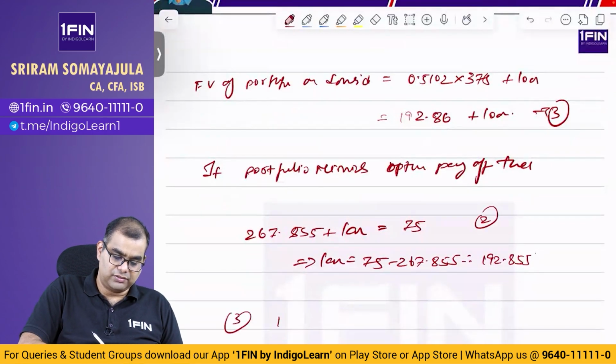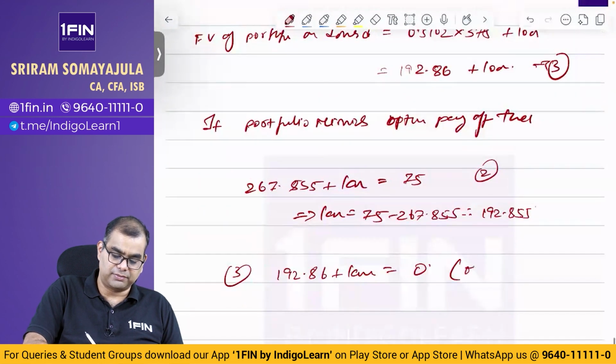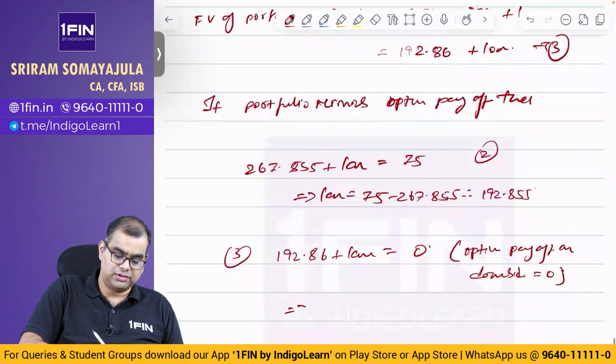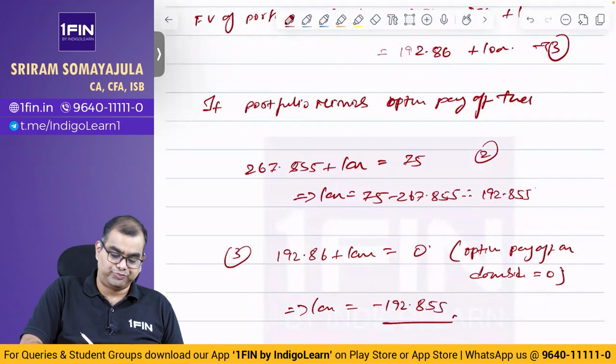Equation 3லேருந்து, 192.86 plus loan is equal to 0, ஏன்னா option payoff on downside is equal to 0, implies loan is equal to minus 192.86. 855 எழுதலாம், ஒன்றும் பரவாயில்ல.